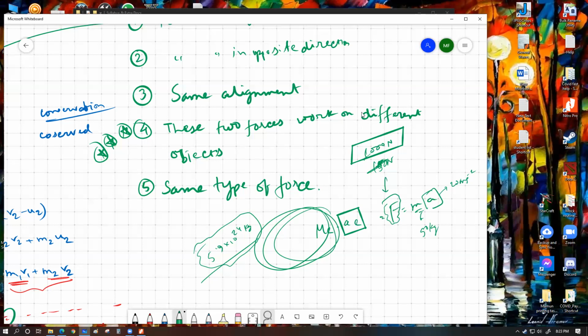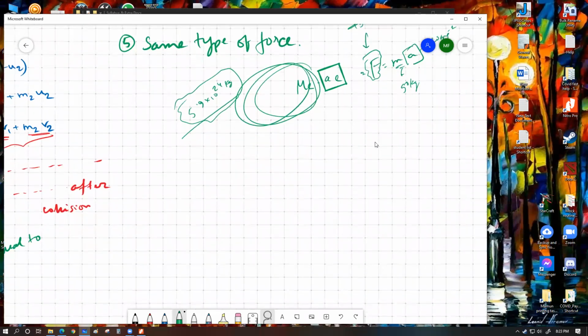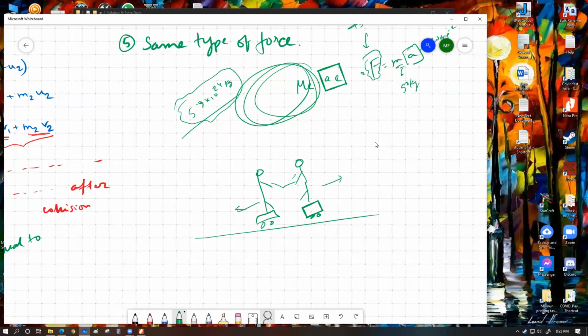The third example is very simple. If there is a scenario where two persons are on a low friction surface, which can be in a lot of cases, let's say you can have two people on roller skates. Here are two people on roller skates, and they try to push each other, or let's say even one tries to push the other one. We will see that both of them would move away by some distance. They might not be on roller skates. They might also be on ice skates, which is going to give us a much better example.